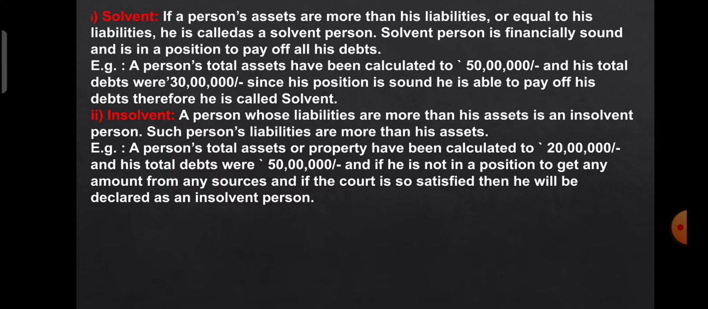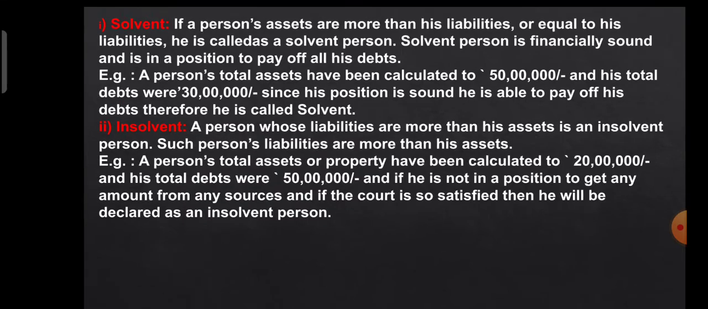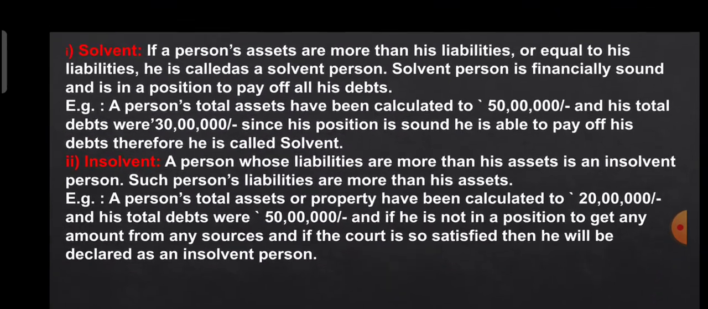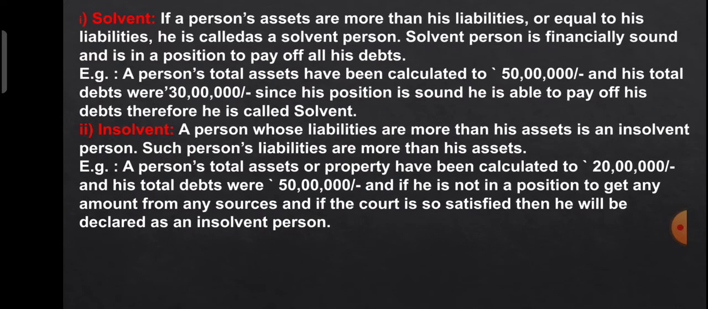Next, students, is solvent and insolvent person. Let's see what we mean by solvent and insolvent. Here we see solvent. If a person's assets are more than his liabilities, meaning property is high and debt is low, or assets are equal to the liabilities, he is called a solvent person, a sound person, one that can pay his debt by selling his property.